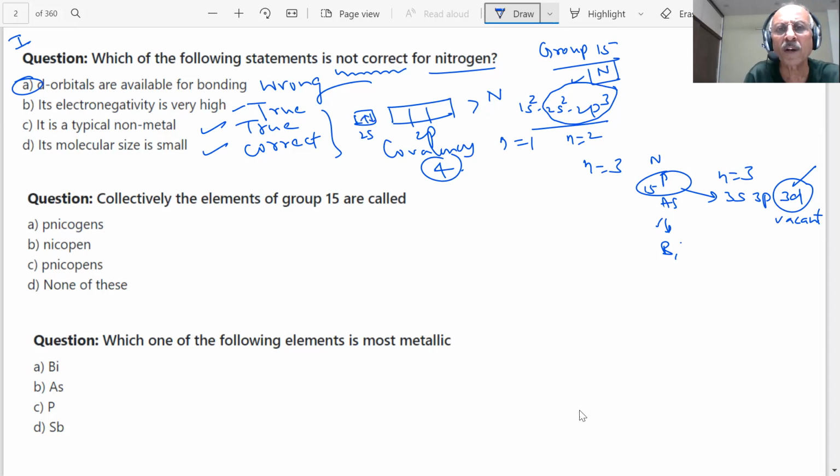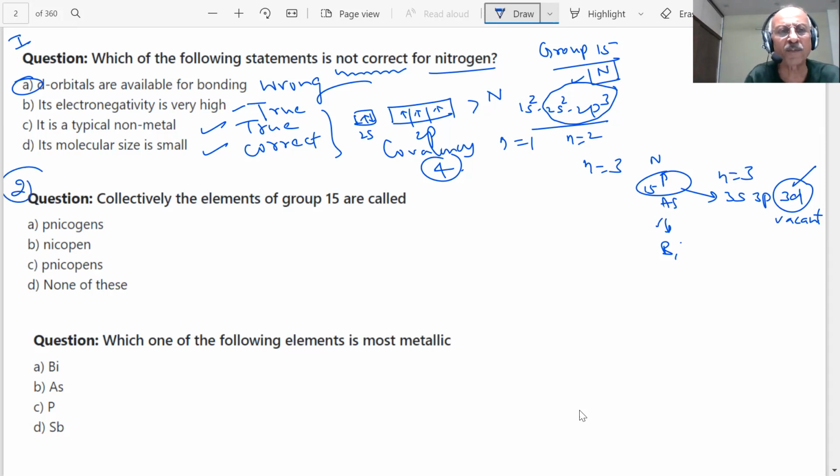So this is your nitrogen, 1, 2, and 3. Maximum covalency is 4. It can form 3 bonds, and there will be one lone pair of electrons which it can donate to form a coordinate covalent bond. You are aware of that. See what I am trying to explain, students: you must understand the question and try to answer it. Question number 2 is on the screen, students.